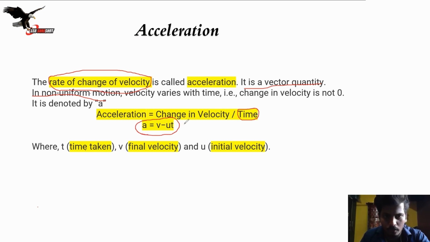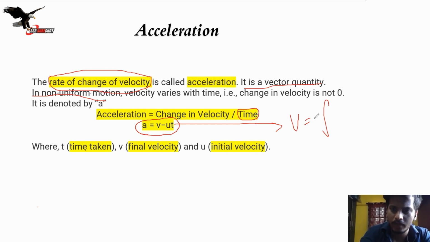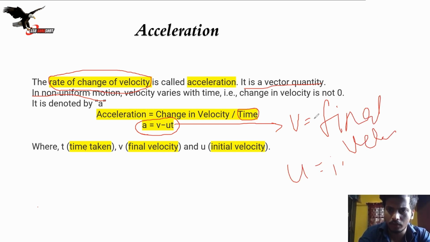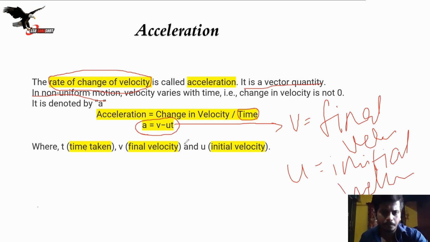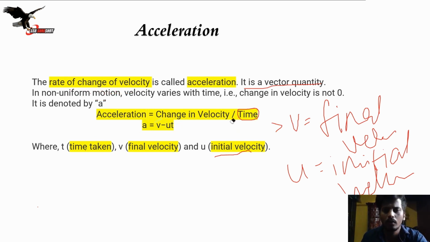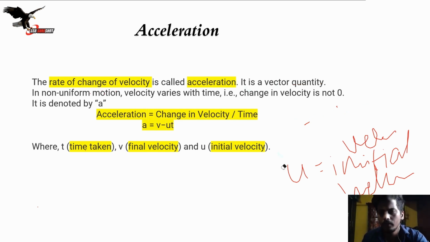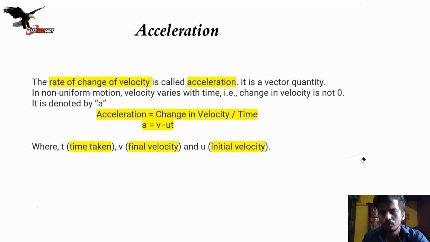This is the formula which you need to remember, where v is the final velocity, u is the initial velocity, and t is the time taken. So you need to remember this formula. Make a note of it if you want to. Acceleration is clear now.